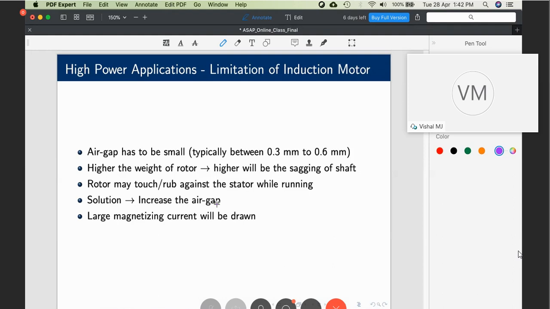Now let's visit some machine basics. Consider an induction machine whose rated current is 100 ampere. What would be the no load current, or what would be the magnetizing current of such a machine?